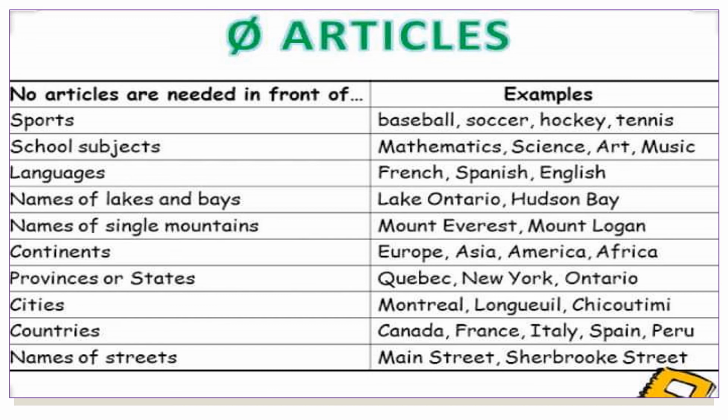But if these languages represent the natives of their country, we use the article "the". Names of lakes and bays, names of single mountains, continents, provinces or states, cities, countries, names of streets. So before these words, we never use any article.